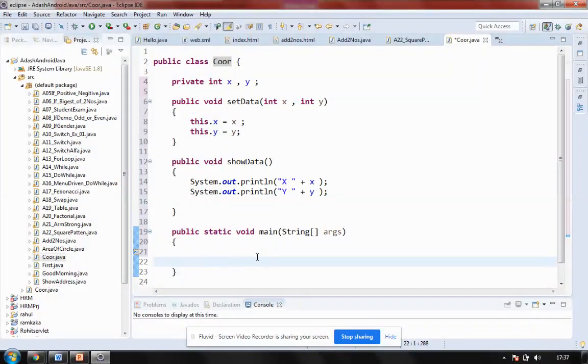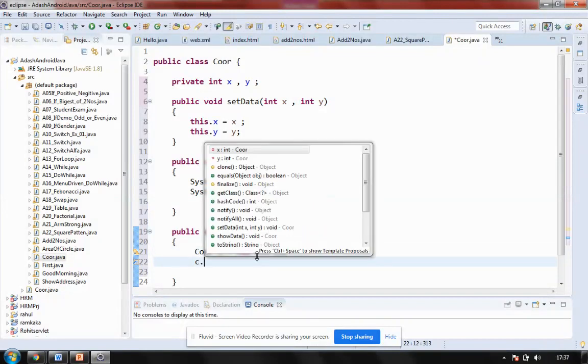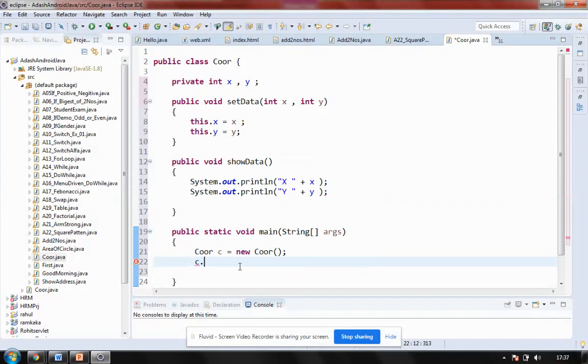Right now I'm creating an object of Coordinate. My object is called c is equal to new Coordinate. Now I'll be saying c dot. It shows all the things. There are some extra things also. It is saying clone, equals, finalize. These are the things which are inherited by Java itself. So I say c, that is the object name, dot setData.